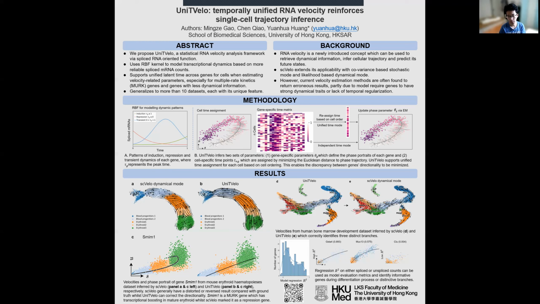We also support using different evaluation metrics, such as the model regression R-square, to identify the informative genes during the differentiation process or to identify distinctive branches. From some examples here, we know that higher R-square values, compared with lower R-square values, could better help us identify these kinds of informative genes.